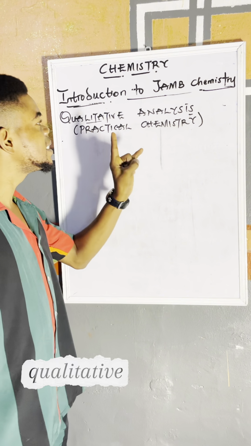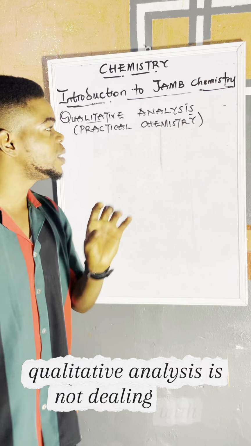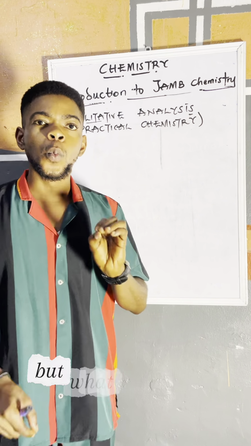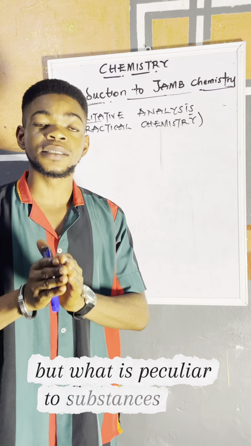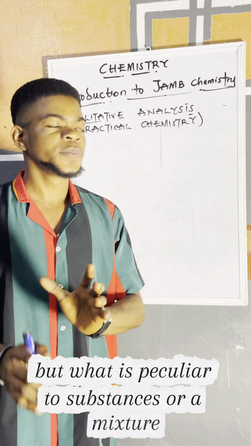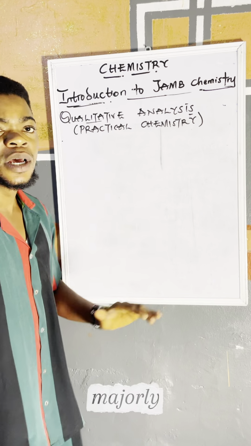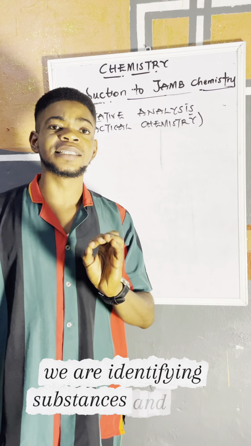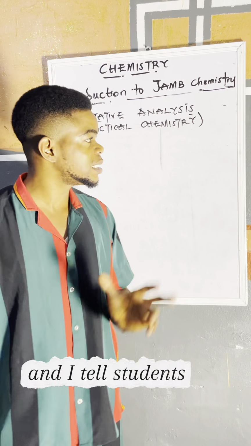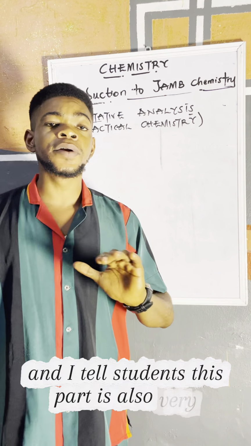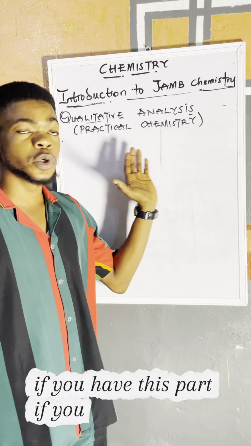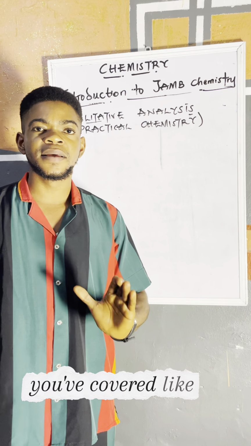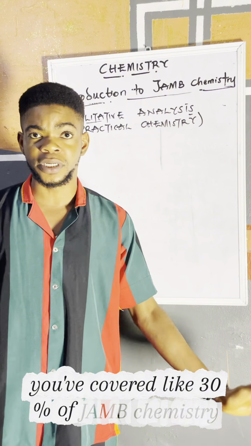Now, qualitative analysis is not dealing with measurement, but what is peculiar to substances or a mixture. So in qualitative analysis, majorly we are identifying substances and their composition. And I tell students this part is also very important. If you know this part, you've covered like 30% of JAMB chemistry.